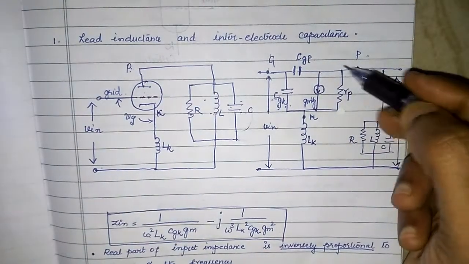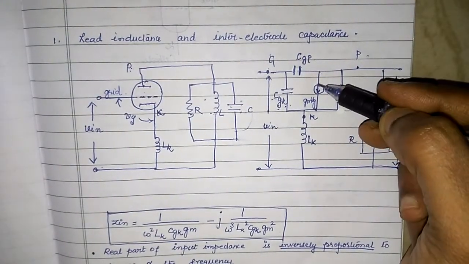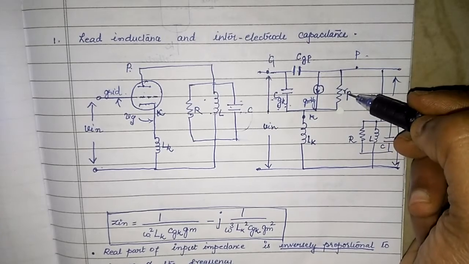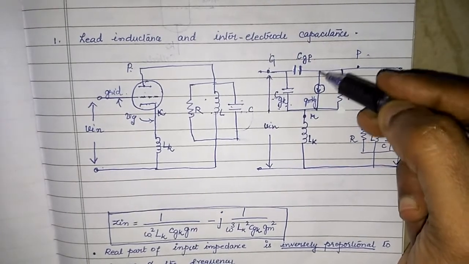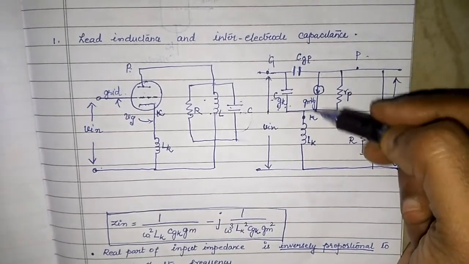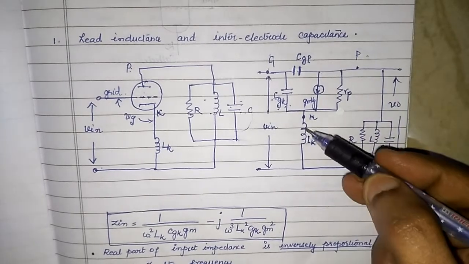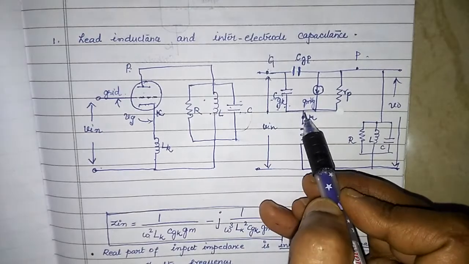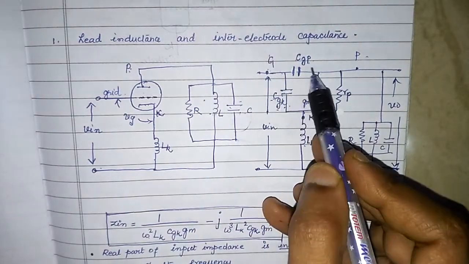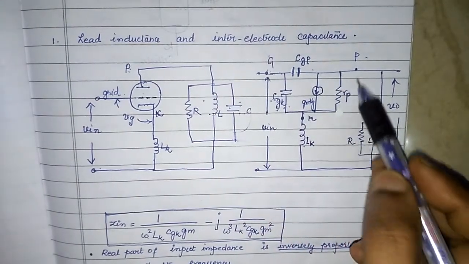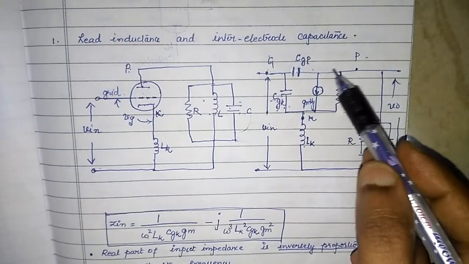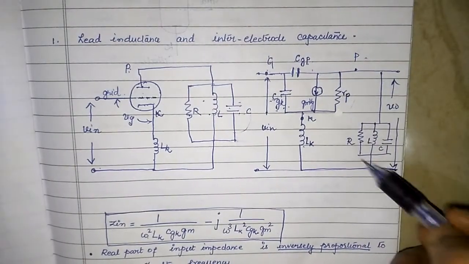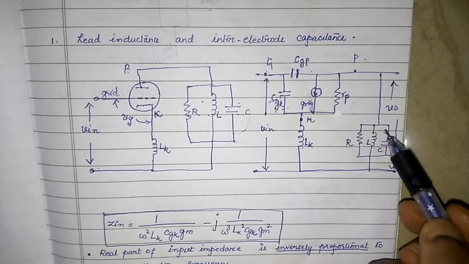The output of a triode works like a constant current source, with a resistance in parallel. This is pretty obvious, which we have learnt in our undergraduate courses. So, you have LK as it is, a capacitance between the grid and the cathode, a capacitance between the grid and the plate. Then this is the equivalent circuit of the plate and the cathode. Then this is the load.